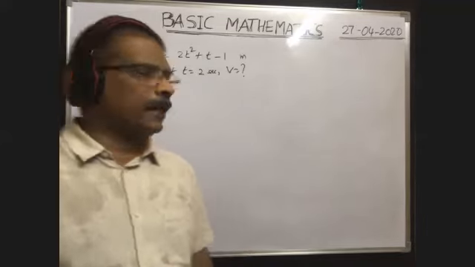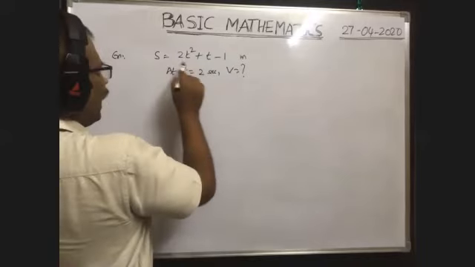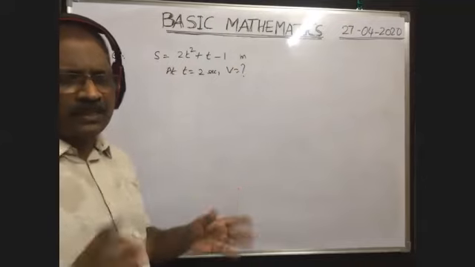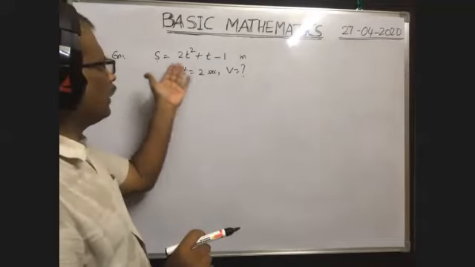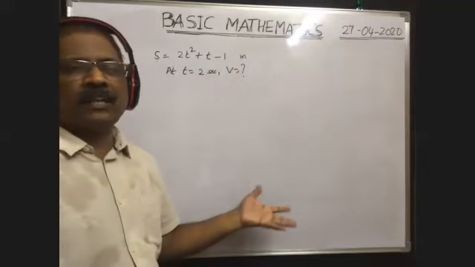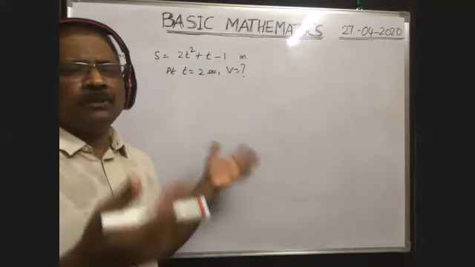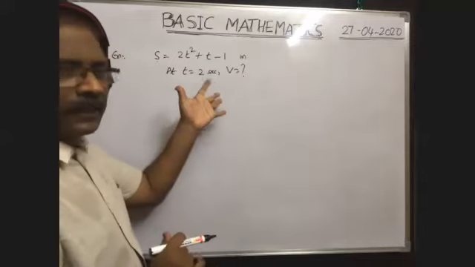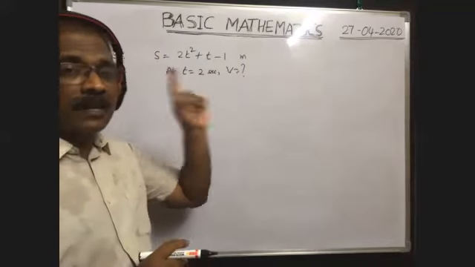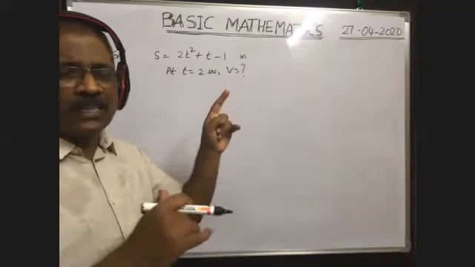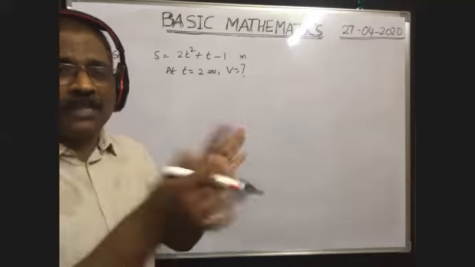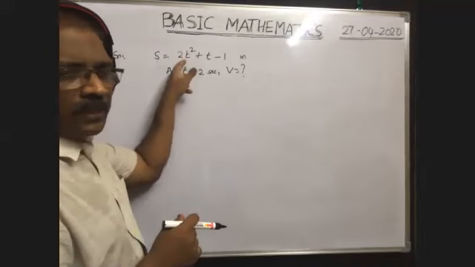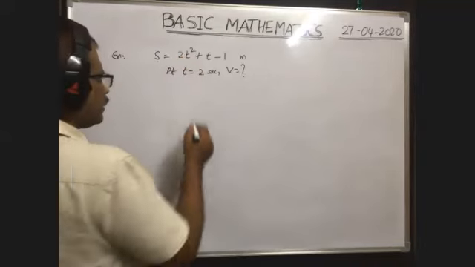Here, if displacement is not a function of time, suppose the displacement of a body in 2 seconds is equal to 10 meters, what is the velocity? In that case, simply v is equal to s by t directly. Displacement is constant, it does not vary. But here displacement varies continuously with time. In this case, how can we find the velocity?